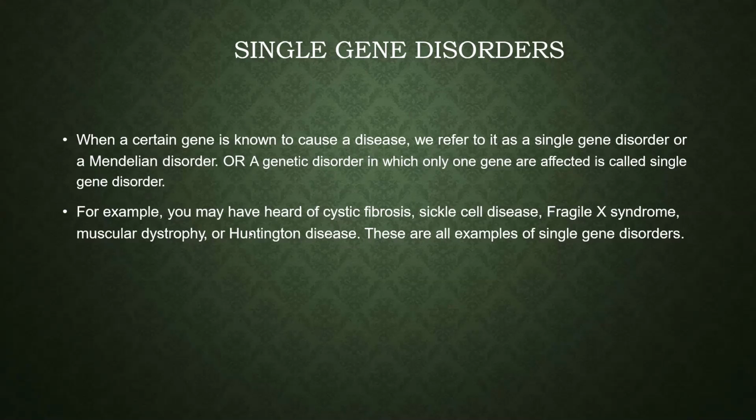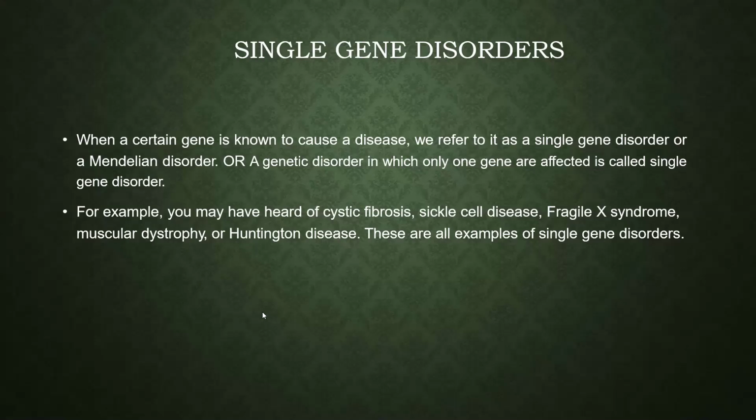For example, you may have heard of cystic fibrosis and sickle cell disease. These are all examples of single gene disorder: cystic fibrosis, sickle cell disease, fragile X syndrome, muscular dystrophy, and Huntington disease. These are the names of some diseases which we will be discussing in our next slides. Now you have an idea what single gene disorder is about.